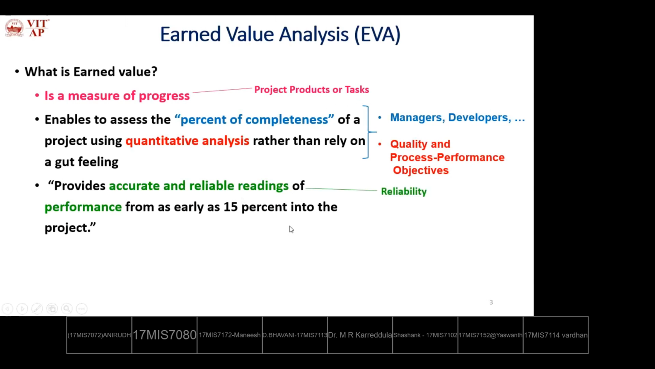So what do you mean by reliability? The probability of failure-free operation of a particular task, or various project tasks. So how far the developed work products or project tasks are supporting the further project task development is what is called reliability. Whether the existing things are supporting the future things or not, that it is determining. Earned value analysis determines reliability.